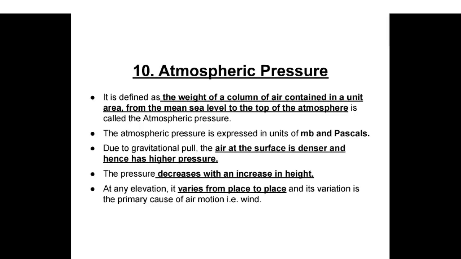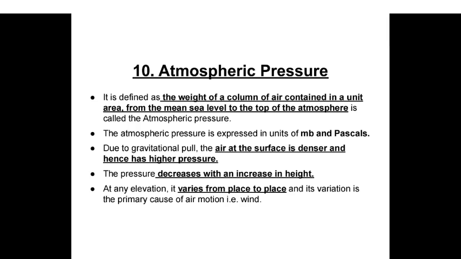Pressure system and winds. Atmospheric pressure. It is defined as the weight of a column of air contained in a unit area from the mean sea level to the top of the atmosphere. The atmospheric pressure is expressed in units of mb and pascals. Due to the gravitational pull, the air at the surface is denser and hence has higher pressure. The pressure decreases with increase in height.